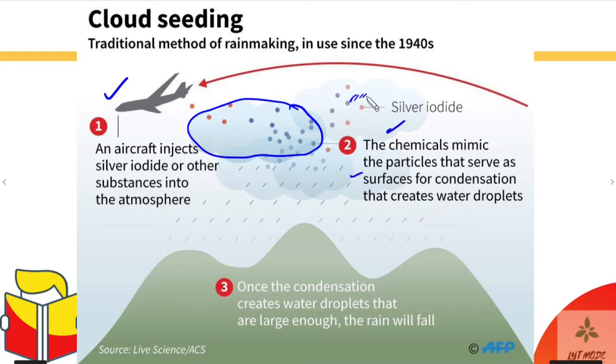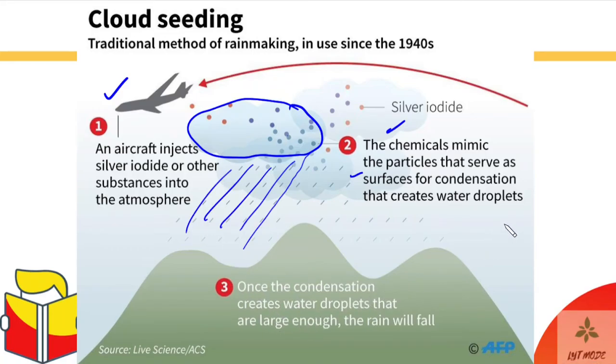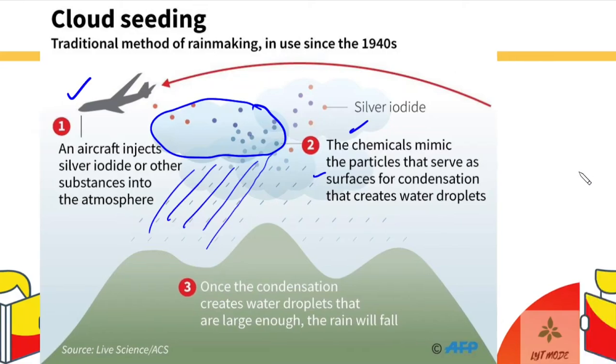So these drops start falling towards the surface of the earth, and once they start falling, they become rain. Okay, that is how rain is created, and this is of course a man-made method which induces rain to occur even when it is not supposed to. So this is known as cloud seeding.